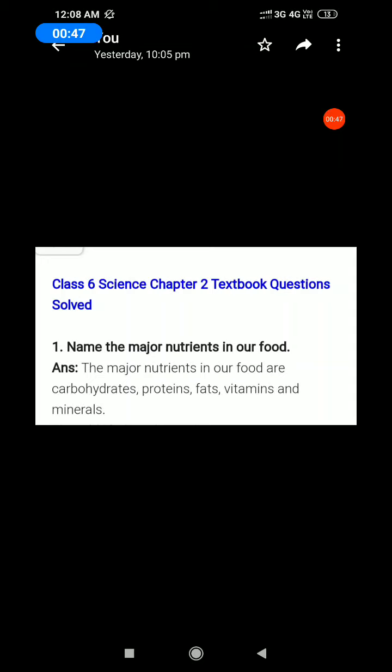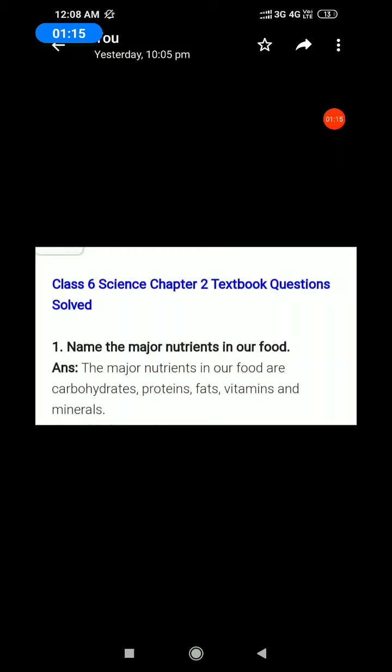Okay, first question, name the major nutrients in our food. The answer is on page number 9. All of you take page number 9. The first paragraph: the major nutrients in our food are named carbohydrates, proteins, fats, vitamins and minerals. So, all of you mark the answers in your book.